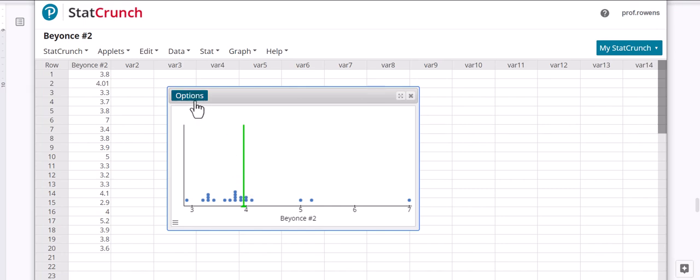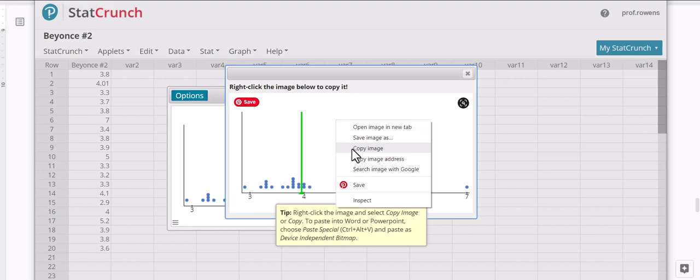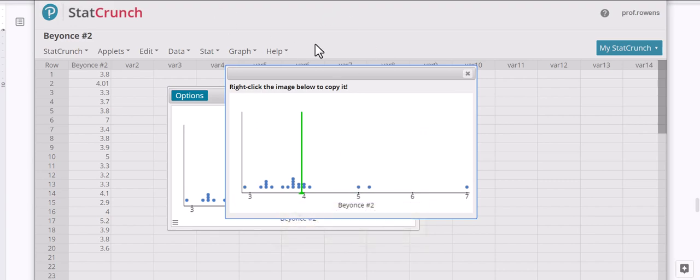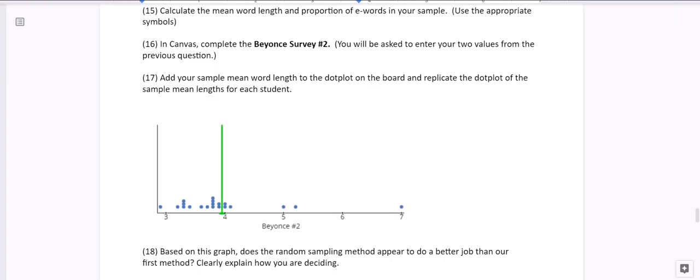So let's go ahead and copy this. Right click to copy the image, and now I can go back to our notes and paste it in there. So now that I have it in the notes, the question is based on this graph. Looking at number 18 down here: based on this graph, does the random sampling method appear to do a better job than our first method? Clearly explain how you're deciding. So how are we deciding?